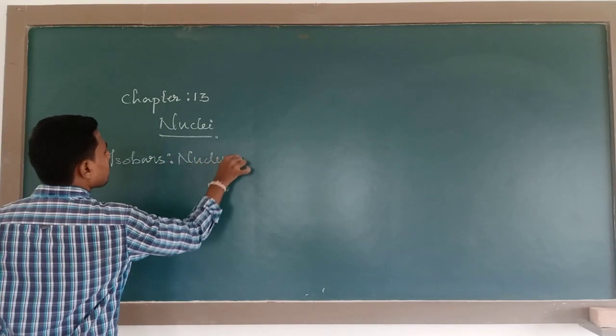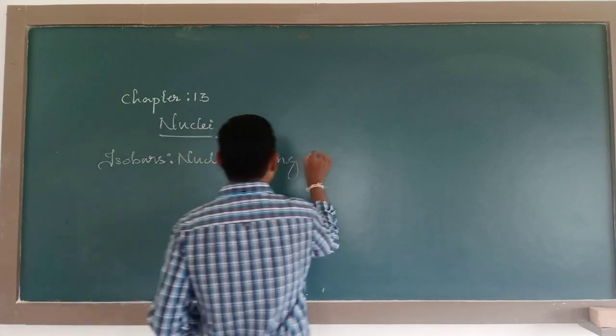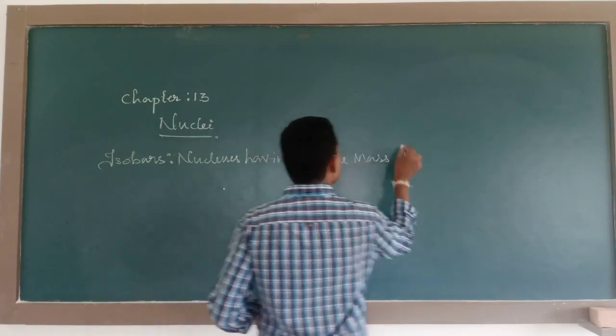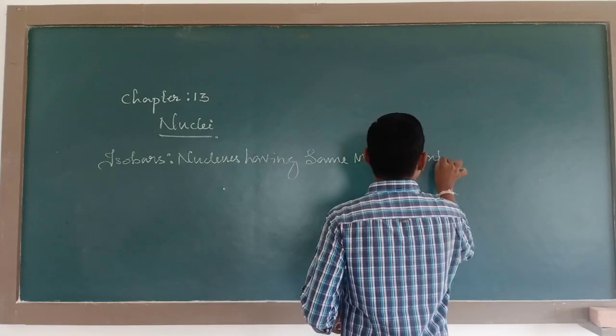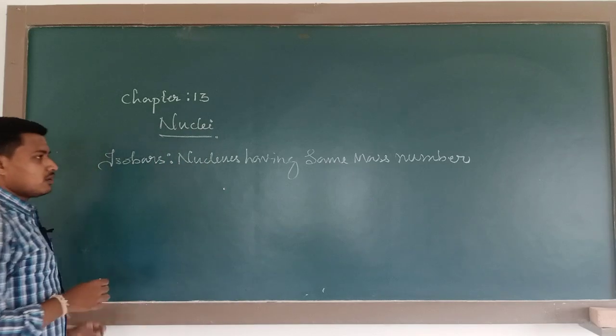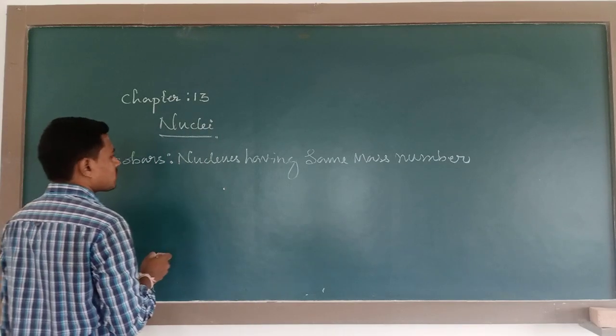Nuclei having the same mass number. What is mass number? The total number of protons plus neutrons in the nucleus.